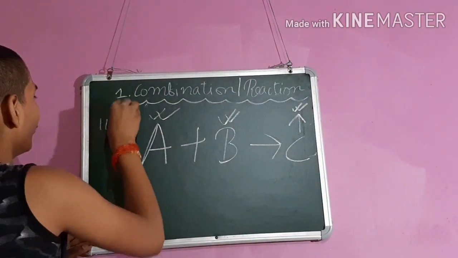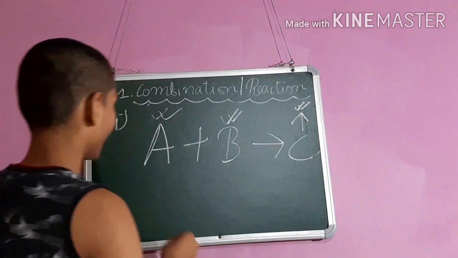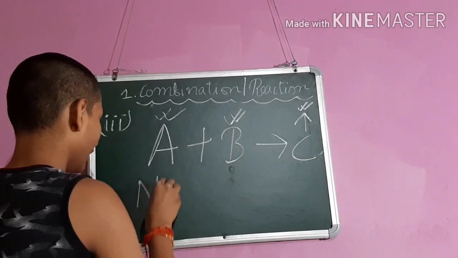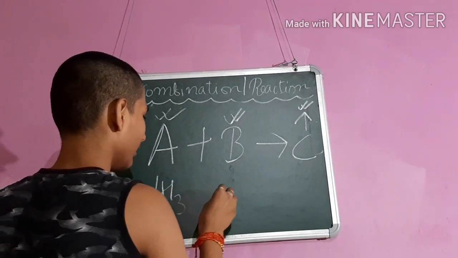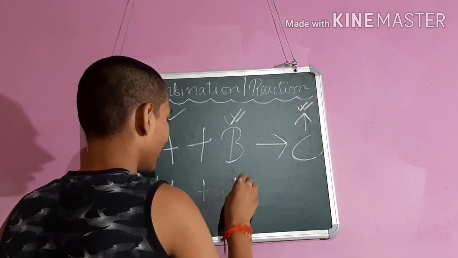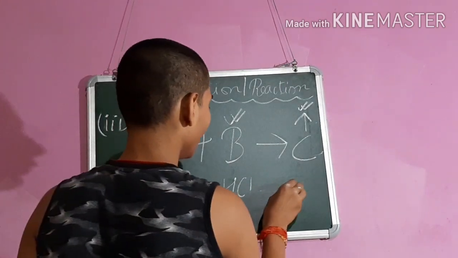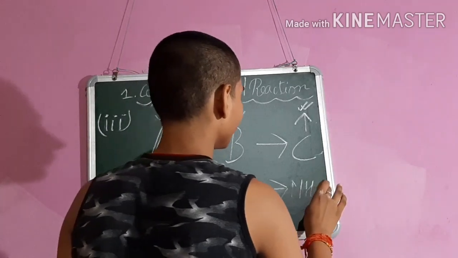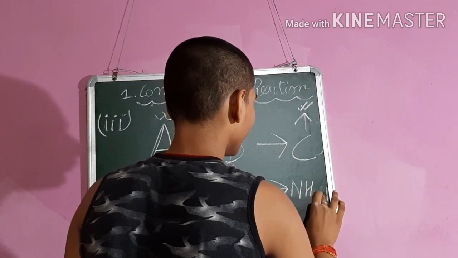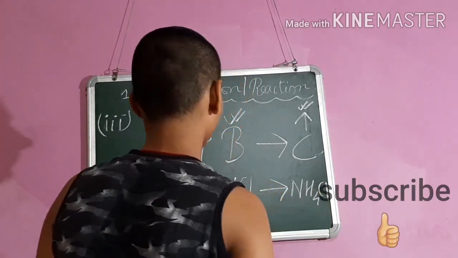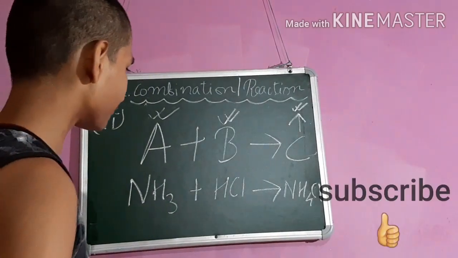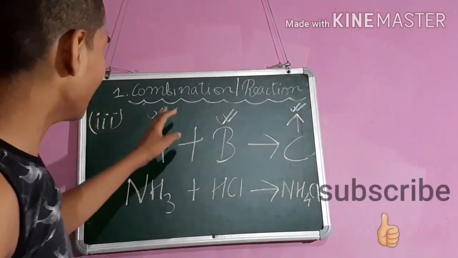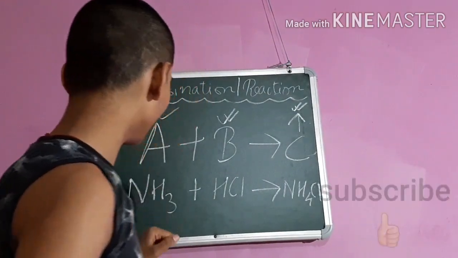Let's take an example for this. We will take here NH3 and HCl. The output will be NH4Cl. This is the example for combination reaction, and this is a balanced chemical equation also.